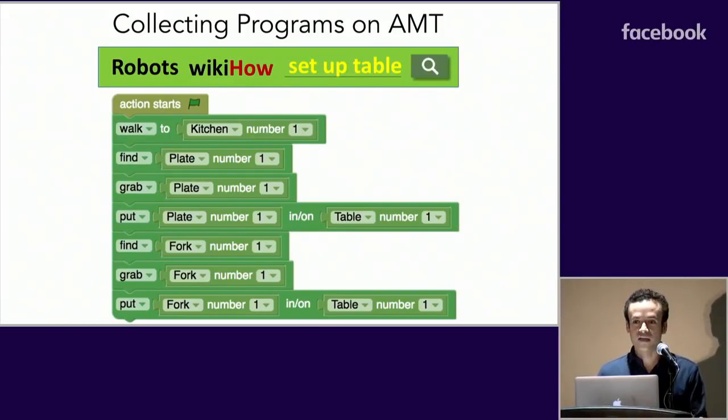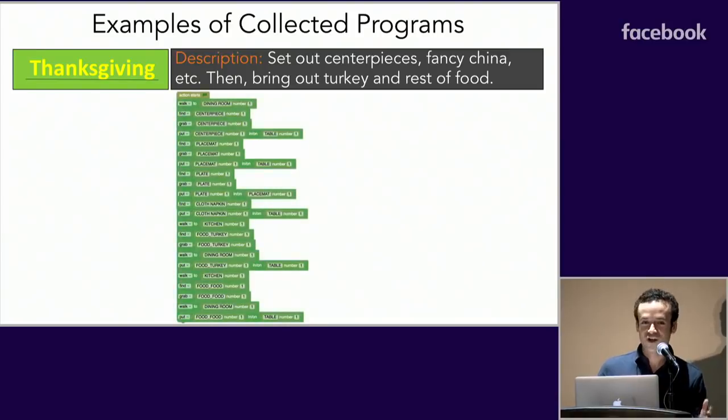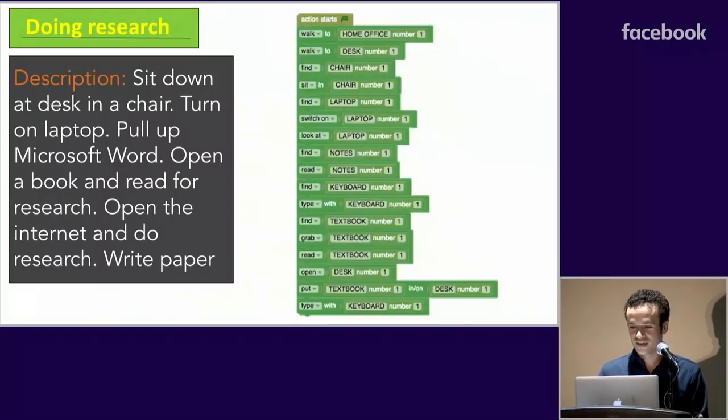It took some time and some training, but after a while, we actually managed to teach people on Amazon to program. And they actually came up with pretty complex programs. For example, for an activity such as Thanksgiving, they would give us long and complex programs depicting how to set up the table for the occasion or how to prepare the turkey. And we even got instructions on how to do research, with very detailed steps like open the Word, read from books, search on the internet.